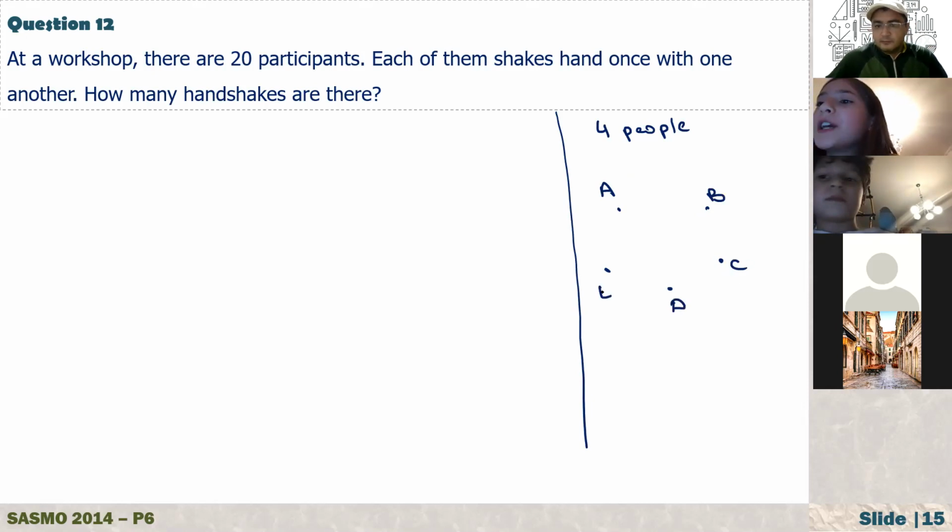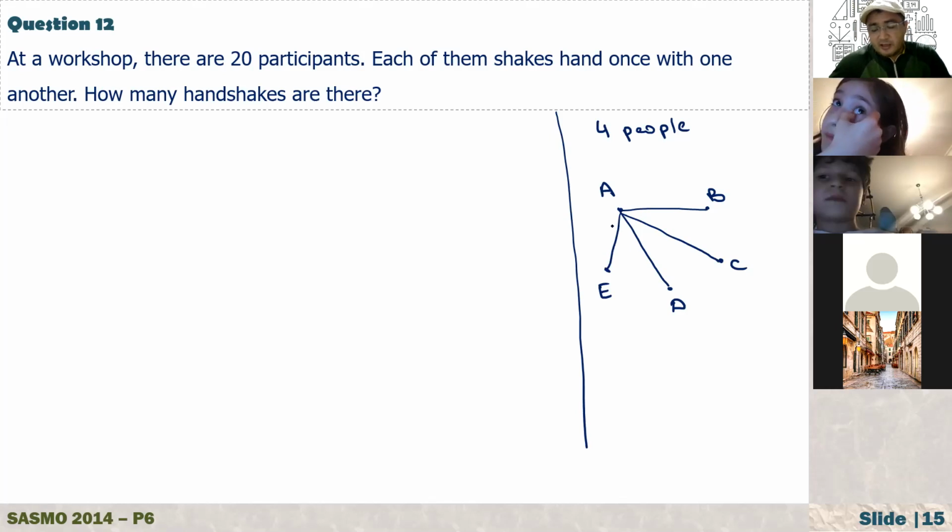B shakes hands with A. Let's start with A, Nazla. We must multiply A with all the others, with 4, because there are first 4 people.